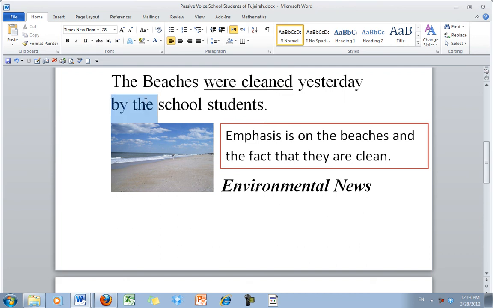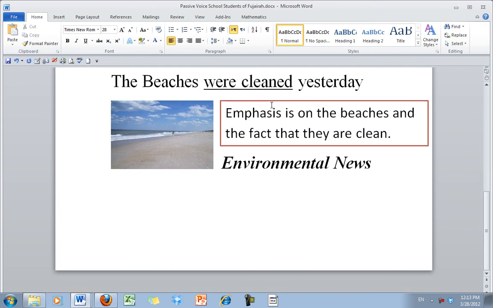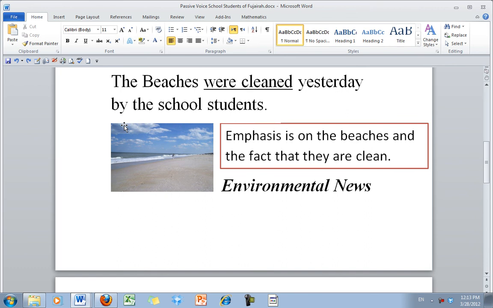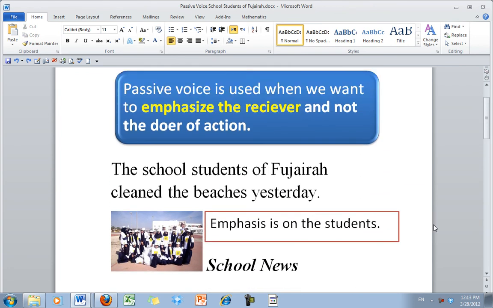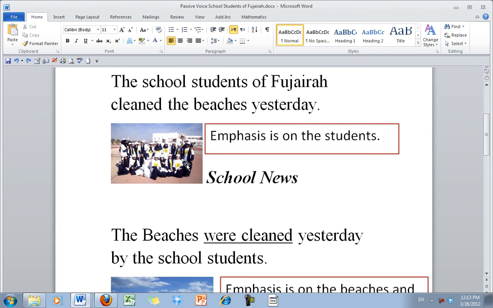And remember, if I like, I can just take this out completely. The beaches were cleaned yesterday. Who did it is being de-emphasized completely. Or I can leave them in there inside a by prepositional phrase, where it's by plus the ones who actually did the action.